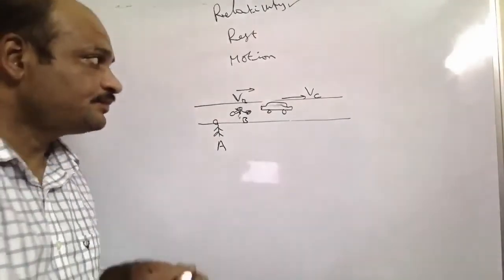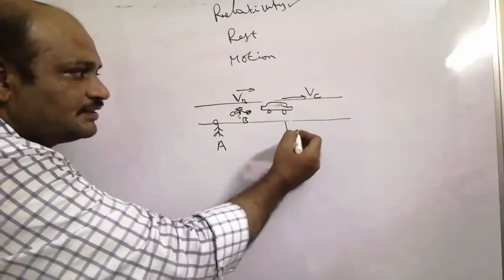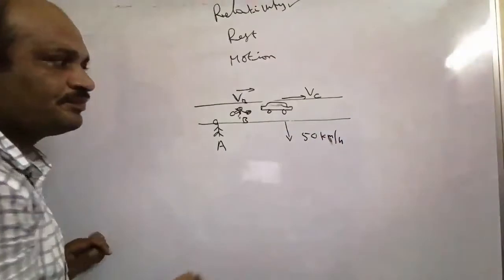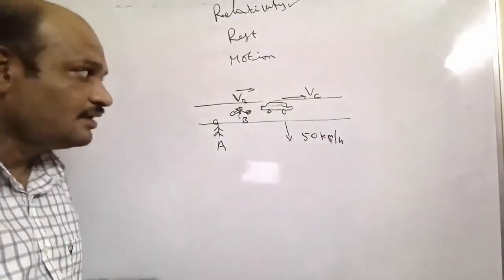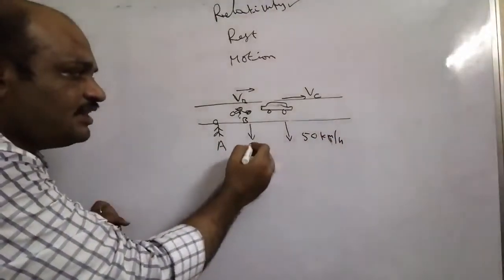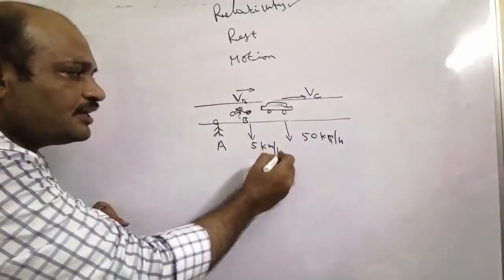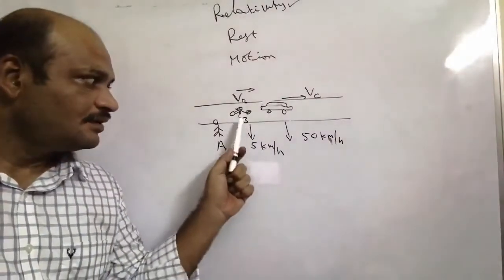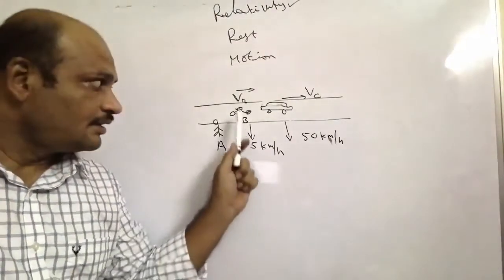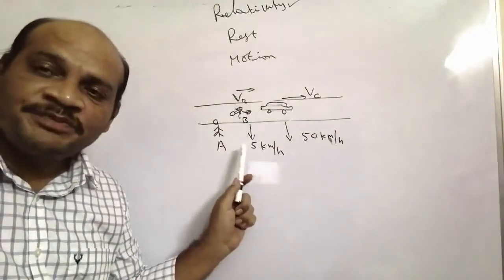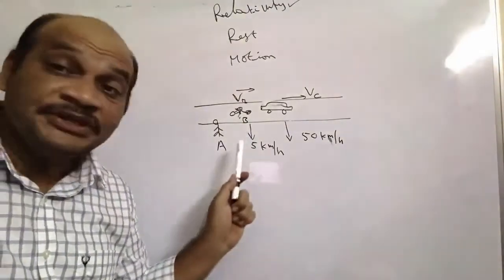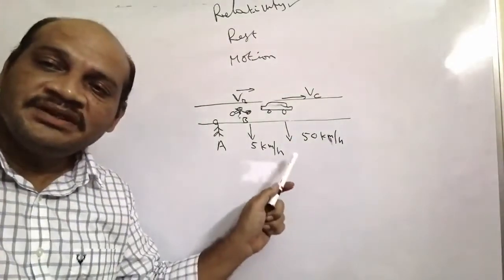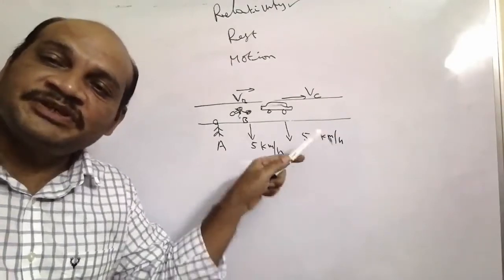In this case, the car is moving with 50 kilometers per hour and the person on the bicycle with 5 kilometers per hour, both with respect to ground.